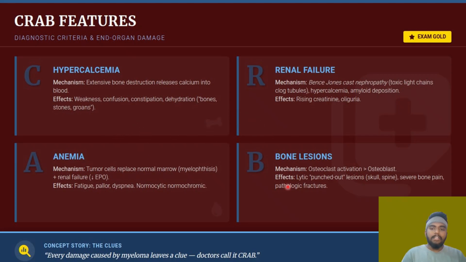As I told, osteoclast activation is more than osteoblast, so destruction of the bone is there. There will be lytic punched out lesions in the skull and in the spine. Severe bone pain will be there. It is as if someone has punched your bone, like there are many holes in your bone. It is very painful. You will have severe bone pain, punched out lesions, and your skull will be very painful. Your spine will be painful. These are the pathological features seen in multiple myeloma.